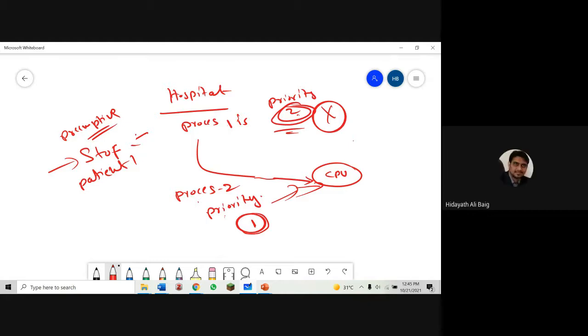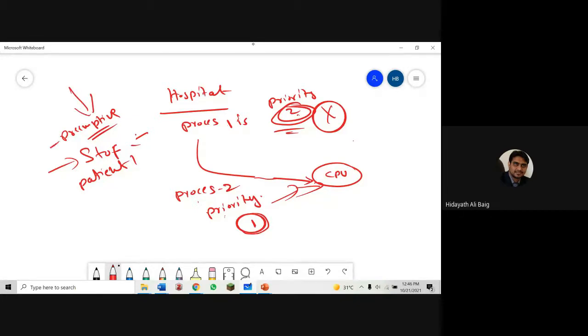Yes. Okay, so what do we do now in the system? Remember the hospital example. When the patient comes in, we look at the priority. If the priority is more, we stop the patient who is with the doctor, we take a new patient. Again, third patient comes, we look at the priority. If the priority is more, we take patient number 3, we stop patient number 2. Likewise, always, what do we look for? We look for the priority.